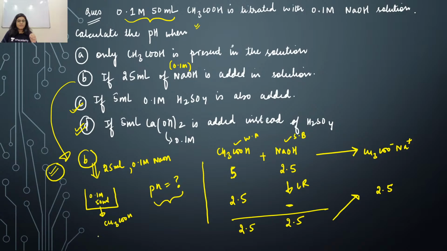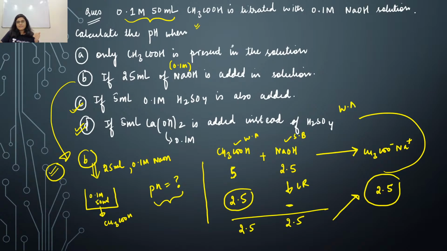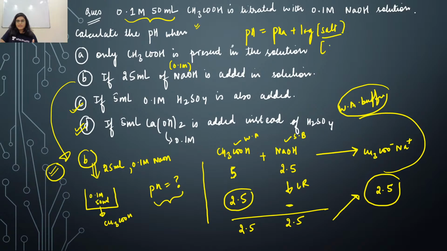Now what you have to see, what you are observing, now in the reaction mixture you have a weak acid as well as you have a salt of weak acid. That means it is forming now weak acid buffer solution. Is this point clear? This is now forming weak acidic buffer solution, right? So obviously what equation you have to apply? You have to apply Henderson's equation over here, right? So pH is equals to pKa plus log salt by acid, right? Salt by acid. And here what I have told you in the last lecture, that you don't have to consider volume over here, right? Anyhow it's going to cancel out, so you don't have to consider volumes, right?